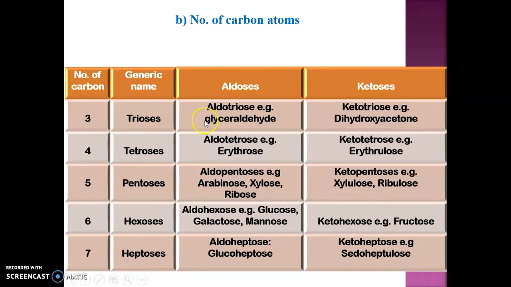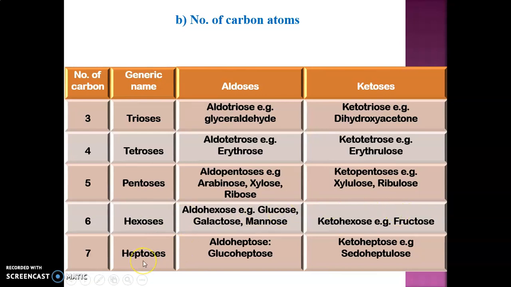If the sugar contains 3 carbons, it is a triose. Examples are glyceraldehyde and dihydroxyacetone. If the sugar consists of 4 carbons, it is called a tetrose. Examples are erythrose and erythrulose. If the sugar consists of 5 carbon atoms, examples are xylose and xylulose. If the sugar consists of 6 carbon atoms, famous examples are glucose and fructose.